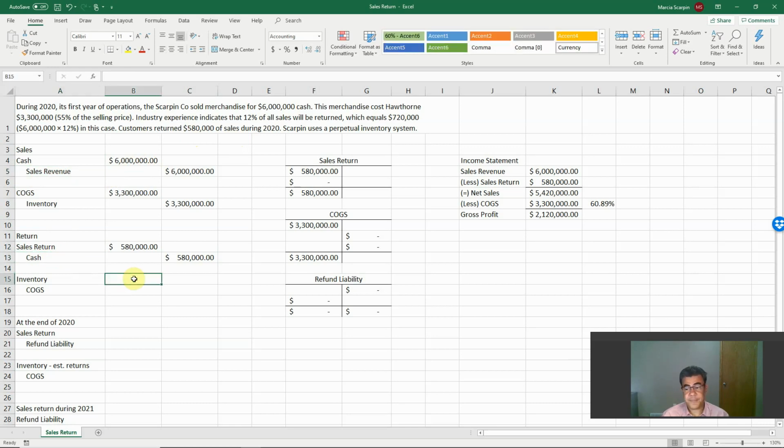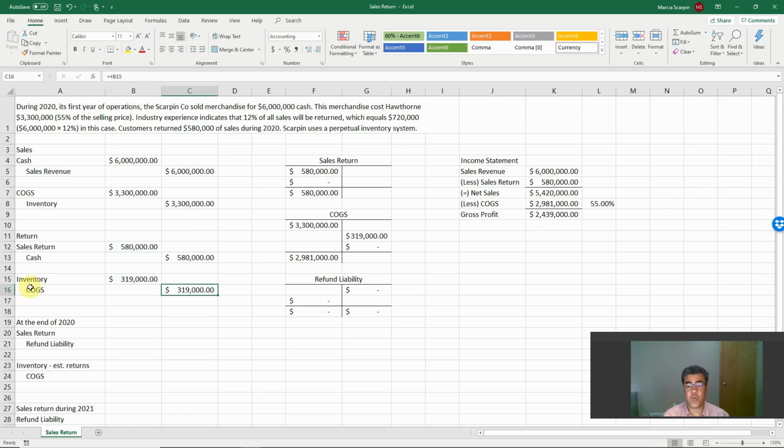Okay, let's add our inventory again. Our cost of goods sold is 55% of the selling price, so it is 55% of this sales return. And credit cost of goods sold. Some countries don't credit cost of goods sold.